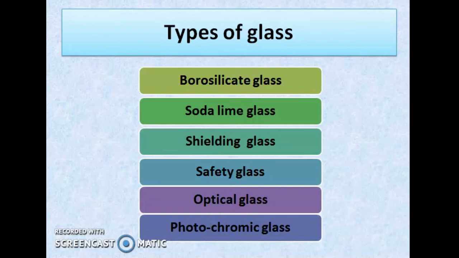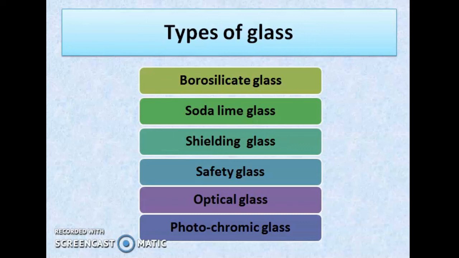Borosilicate glass. Borosilicate glass is composed of boron oxide and silica. Laboratory glassware is made of borosilicate glass. Borosilicate glass is resistant to chemical attack and it can withstand thermal shock. Soda lime glass. Soda lime glass is composed of silica, sodium oxide and calcium oxide. It is used for preparing containers. It is inexpensive and it can be easily shaped.